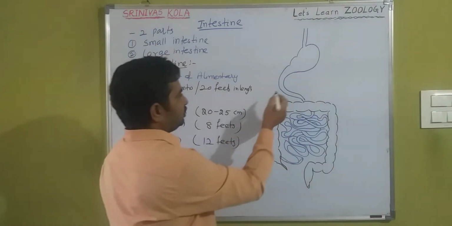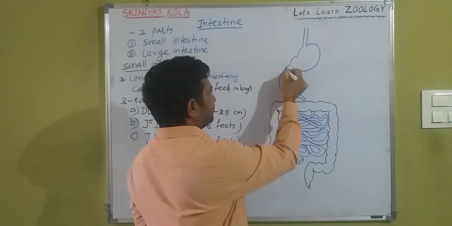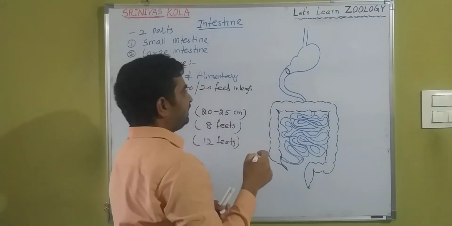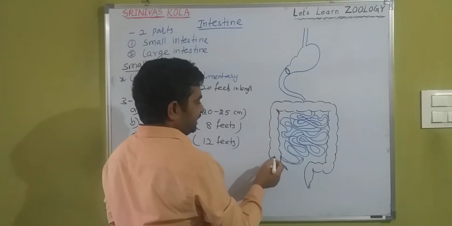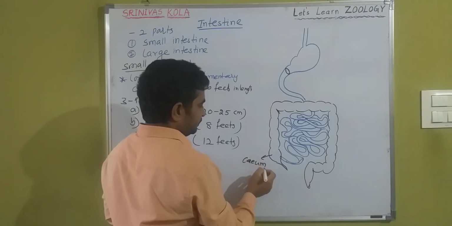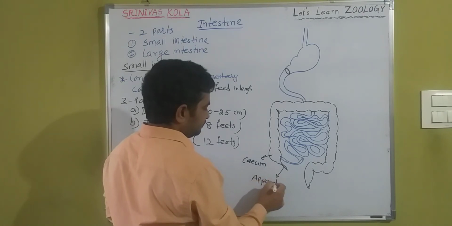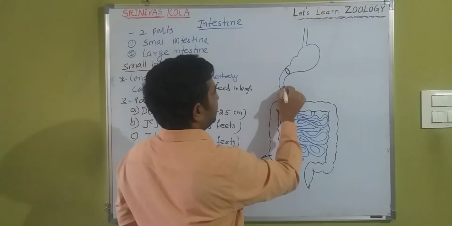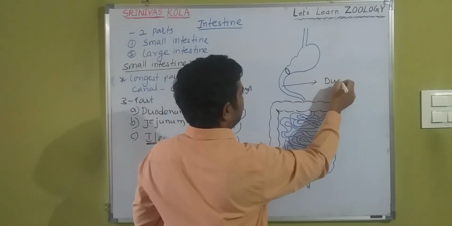Here, after the stomach, అంటే the small intestine extends in between the stomach and the cecum. This part is cecum, and this is appendix, and the U-shaped structure is duodenum.